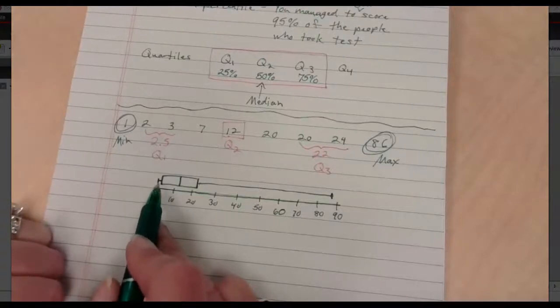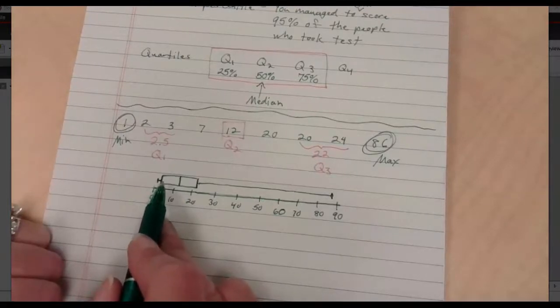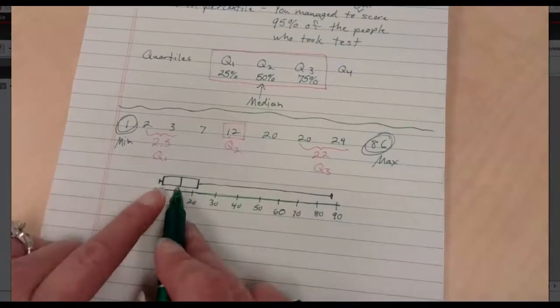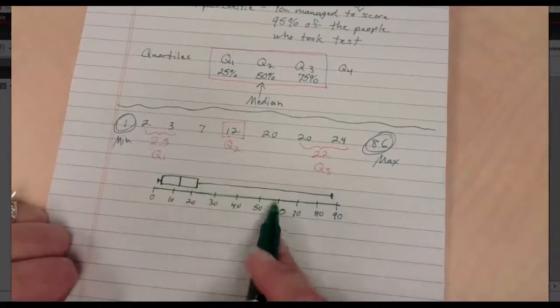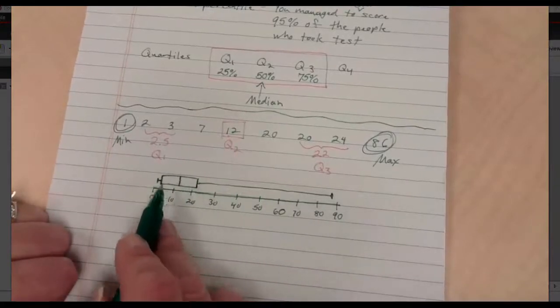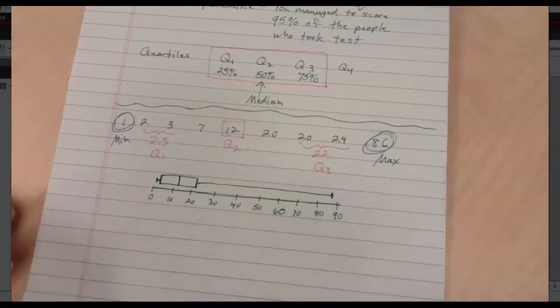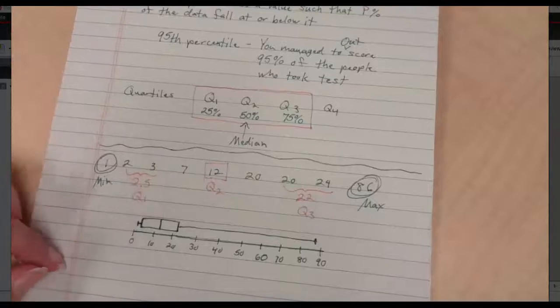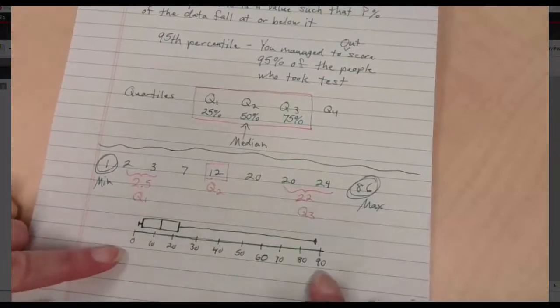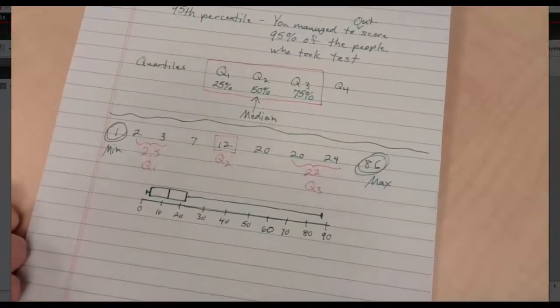What is this saying? That there's not a lot of numbers here? No, this whisker is another 25% of my data. I'm saying 25% of my data is really close together here at the low end. This is another 25%. This is another 25%. So 1/4 of my data, 1/4 of my data, 1/4 of my data, 1/4 of my data. It's all based on percentages, the amount of the data, not the actual values. But we can see then how much they are spread out.